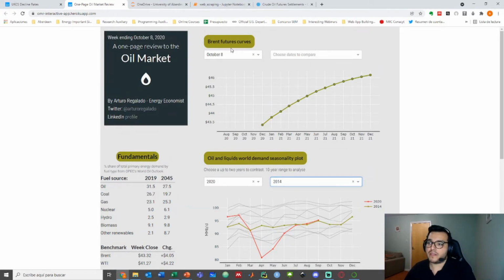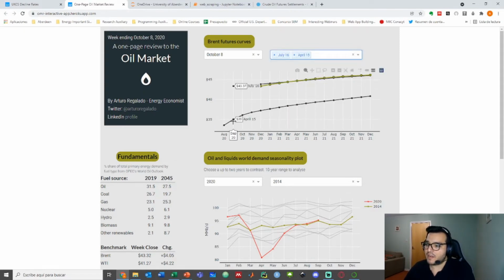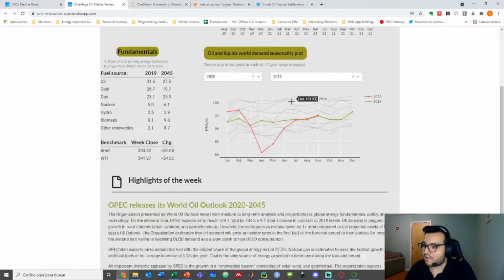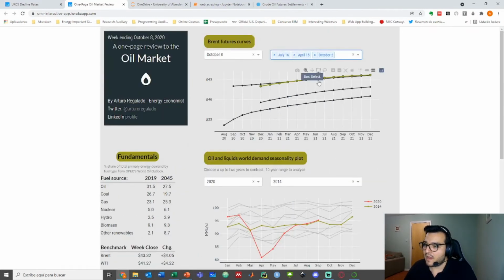There's also the price futures for many years, and here I can also say, hey, what was the futures curve at the beginning of the pandemic? And you can see that the oil price was almost $10 different from what it was as of October. And because I am using Plotly, I can have all this interactivity that allows me to do analysis on the fly, right? I don't need to go to an Excel file or to an Excel cell just to check what the number is. I can put here however many dates I want, and it will be updating automatically. Okay?